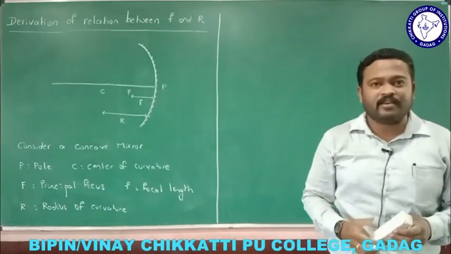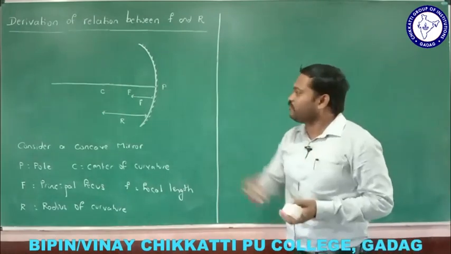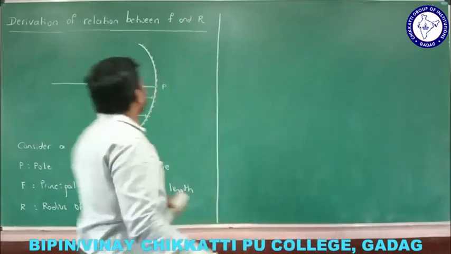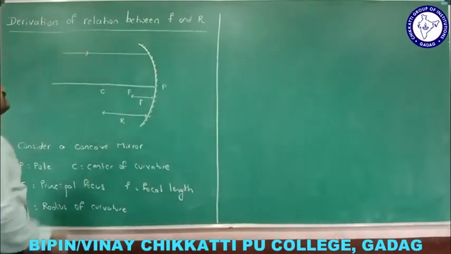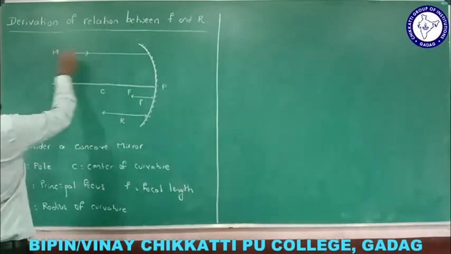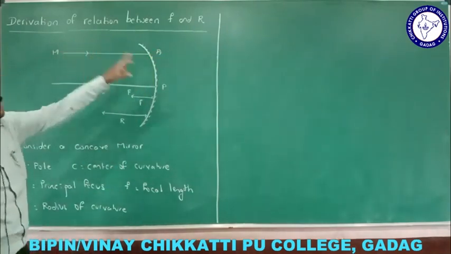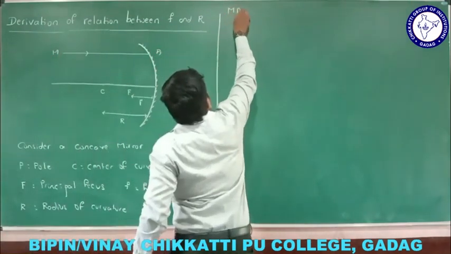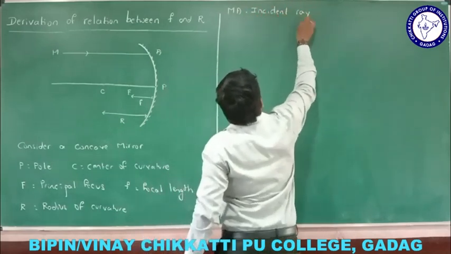Now where does the incident ray come from? From that side itself, because since it is a reflecting surface, the object should be present on that side. Let me take this point. If a ray of light falls like this, this is the incident ray. Let me take this as M, and this as A. A ray of light falls on the mirror, and this ray is called the incident ray. MA is the incident ray.